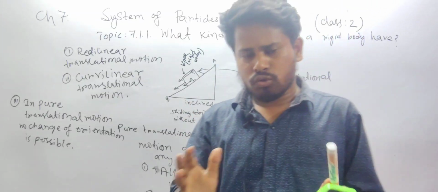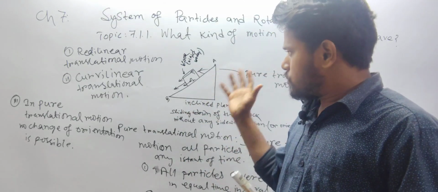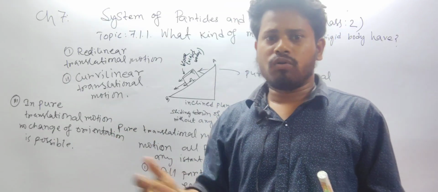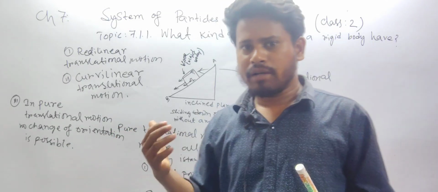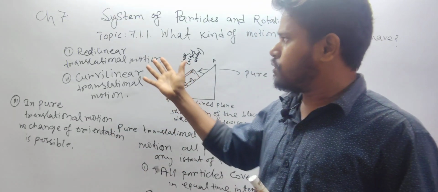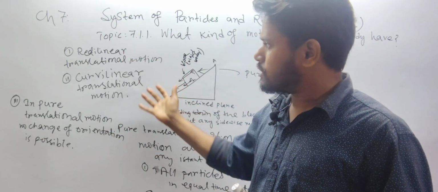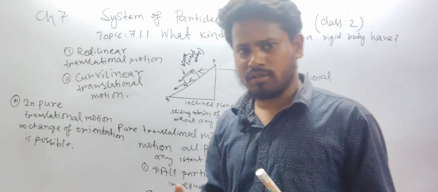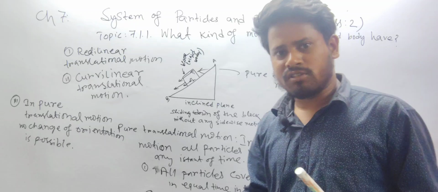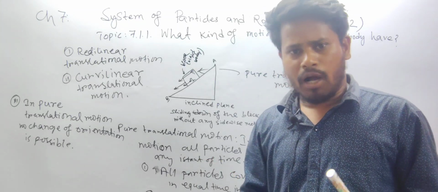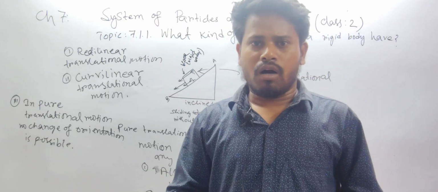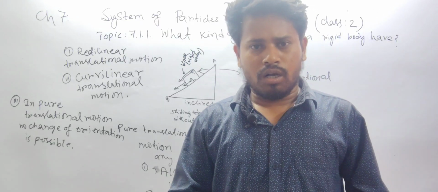I hope you have understood translational motion, what pure translational motion is, and the kinds of pure translational motion. You know that there are two types of pure translational motion: rectilinear translational motion and curvilinear translational motion. And what are the characteristics, what are the criteria of pure translational motion? I hope you have understood. If you have any doubt, question, or suggestion, you can share it with me.